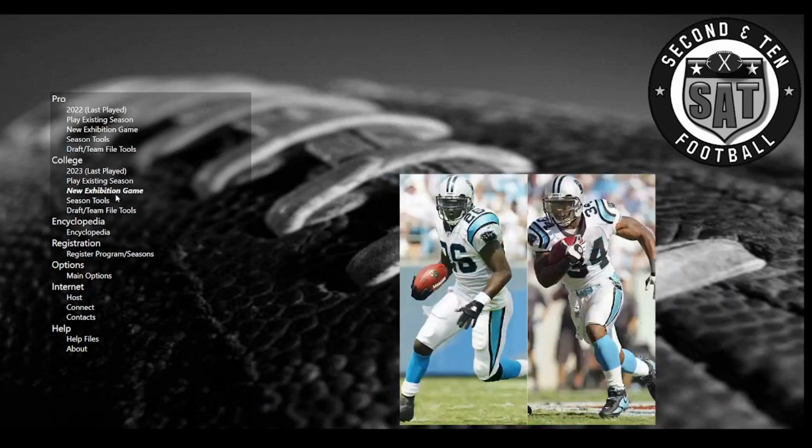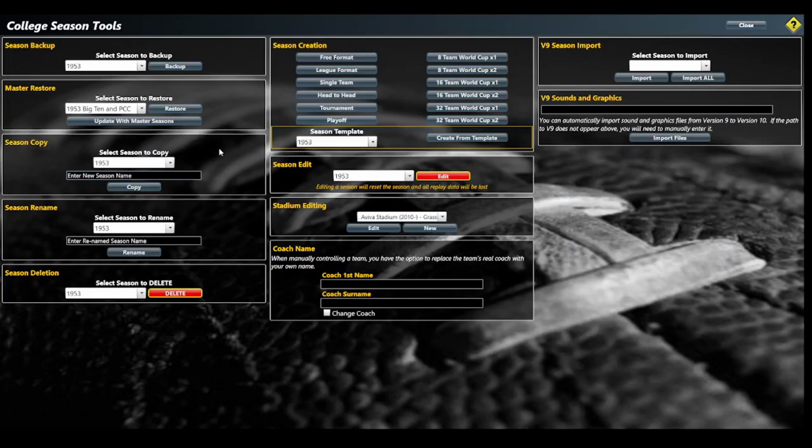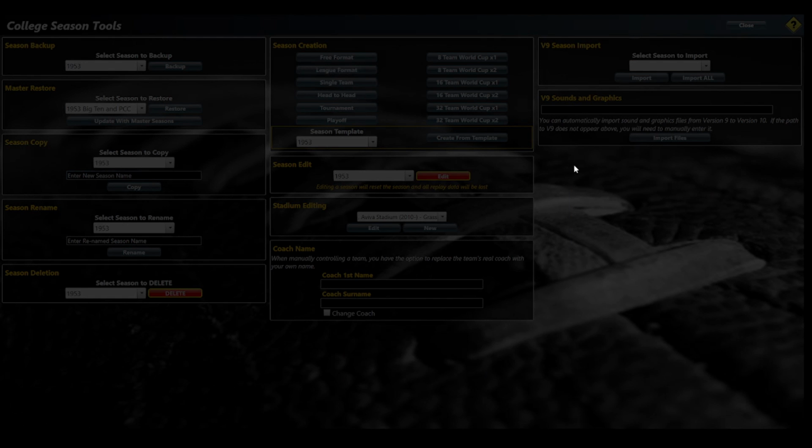I'm going to go into season tools. I'm going to do league format. So we're going to do a kind of Power 5 edition. Basically, I'm going to do the five conferences. I'm going to put the teams in there, and everyone's going to play each other one time in conference. I'm going to get five conference champions from that. And then those five teams will play in my own little playoff.